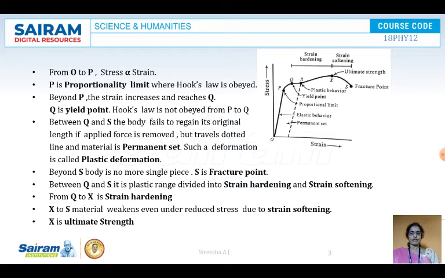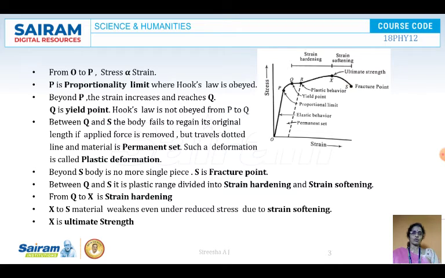From X to S, material weakens under reduced stress. You can see it is coming down. The material weakens. It is coming to a negative slope, coming down rather than increasing stress, it is reducing. So from X to S material weakens under reduced stress, due to strain softening. Because of the strain softening effect, the curve is coming down, having a negative slope. And here in this graph, X is the ultimate strength until which it can hold. Beyond that, it will break. So OP is the Hooke's law.